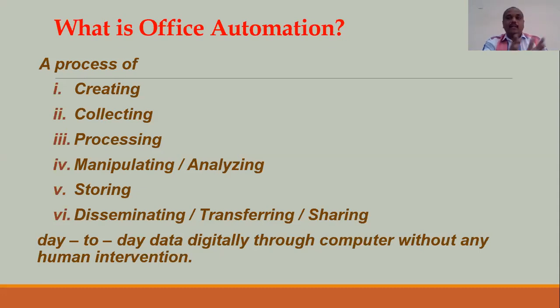In olden days, these things were happening through hard copies, or manually. At the end of the day, or the next day, or at the end of the week or month, the human resource department would make all the analysis and give it to the finance department manually. But nowadays, we want to do everything electronically without human intervention.